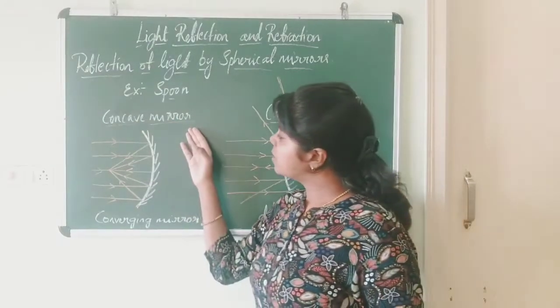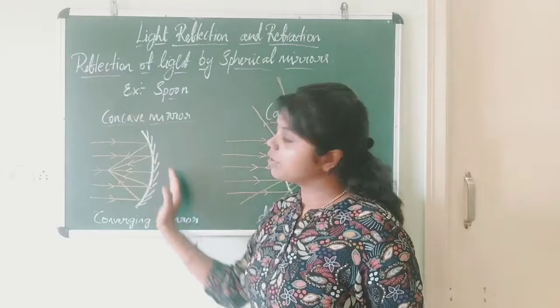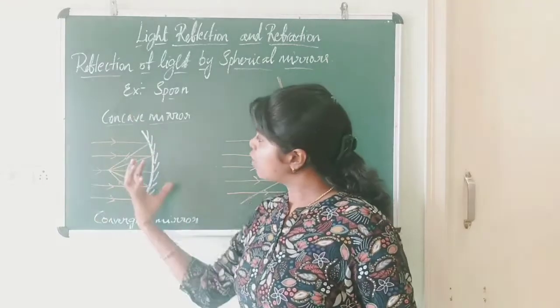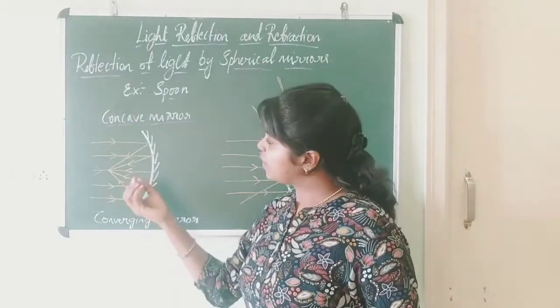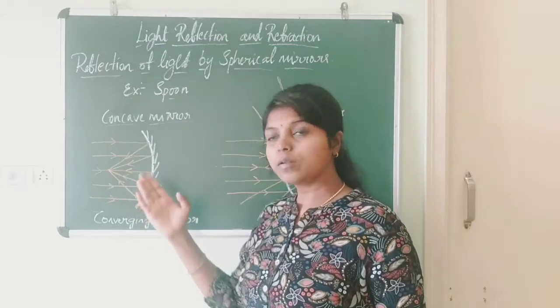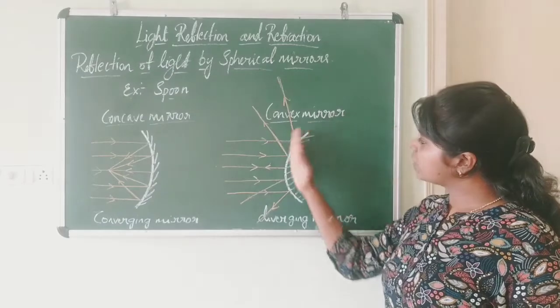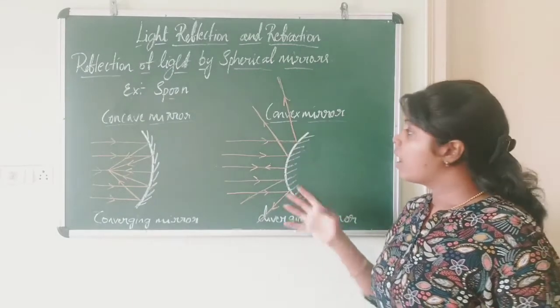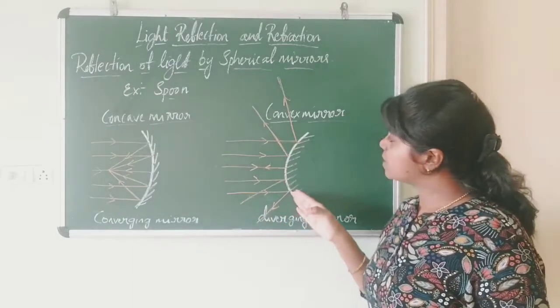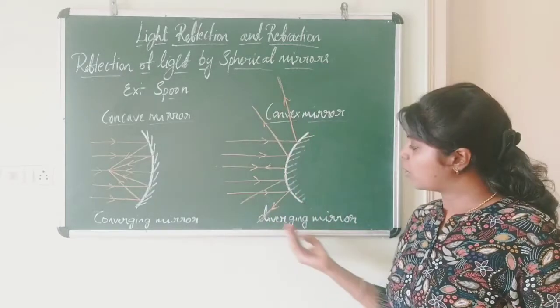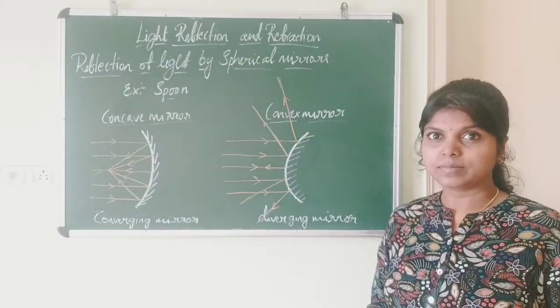In concave mirrors, the reflecting surface is curved inwards. When light rays fall on these surfaces, after reflection they meet at a point, so they are also called converging mirrors. In a convex mirror, the reflecting surface is curved outwards and when light rays fall on these surfaces, they diverge. Therefore, they are called diverging mirrors.